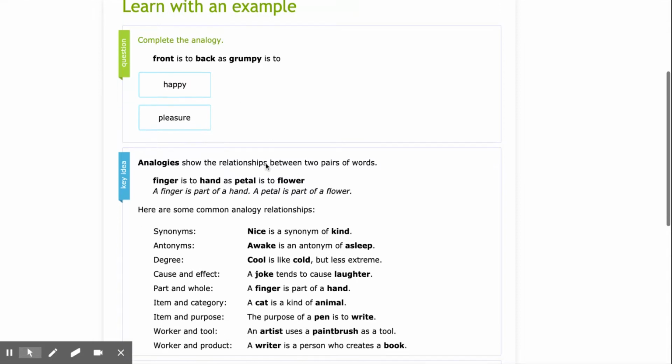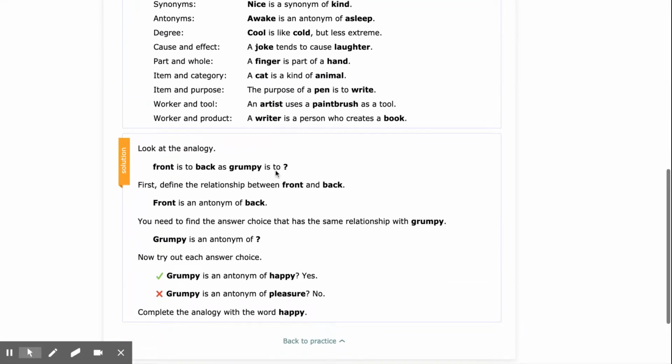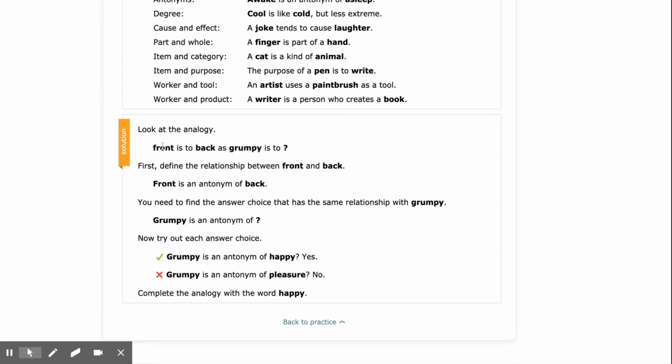Let's go ahead and check our work. We can check it in the solution section. It says, look at the analogy. Front is to back as grumpy is to what? First, determine the relationship between front and back. Front is an antonym of back. You need to find the answer choice that has the same relationship with grumpy. Grumpy is an antonym of what?